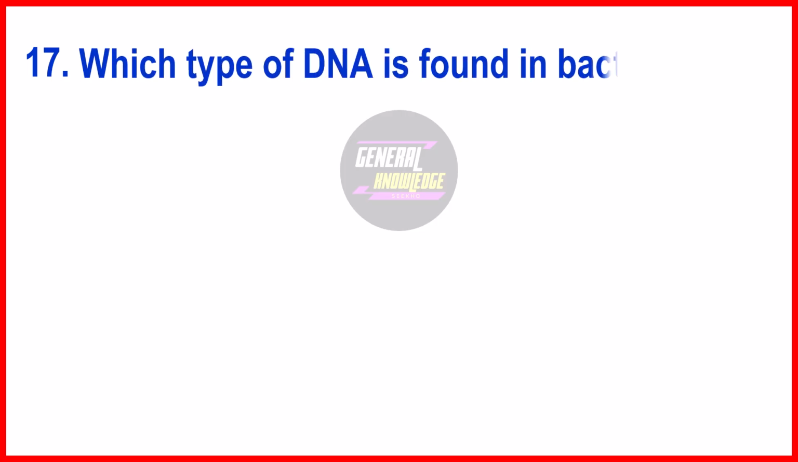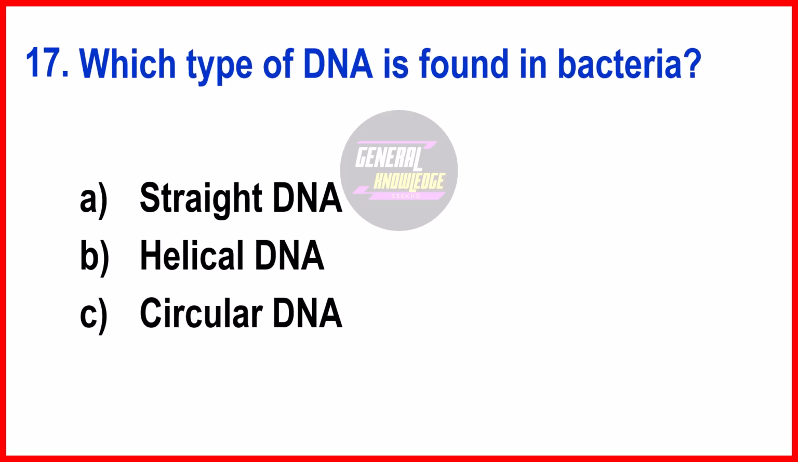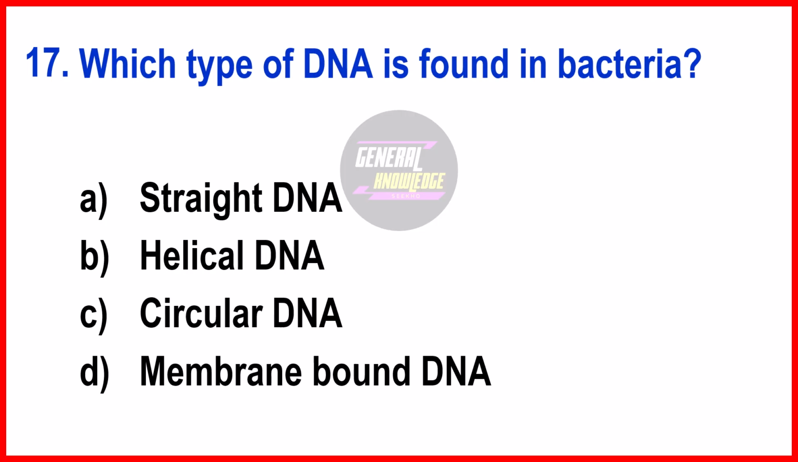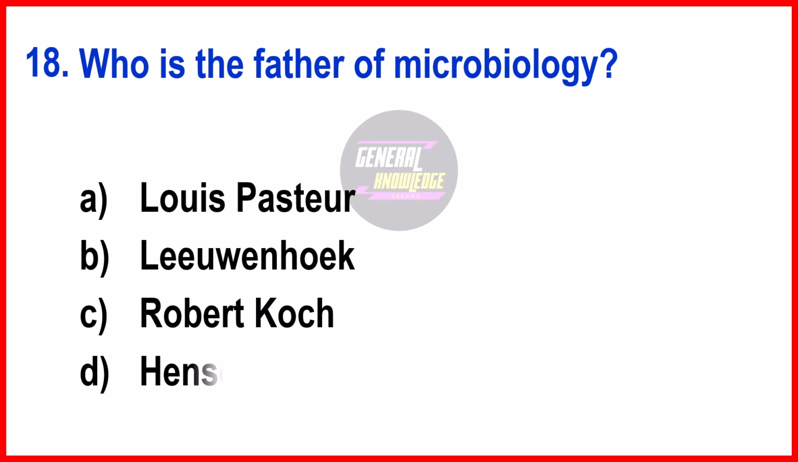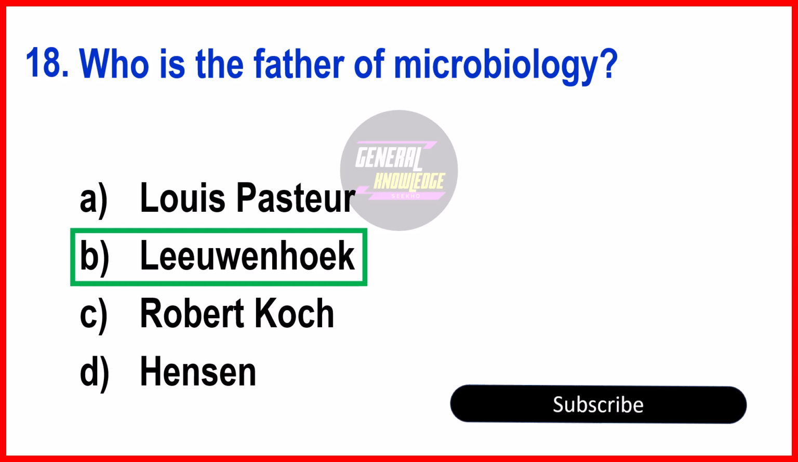Next question. Which type of DNA is found in bacteria? The right answer is option C, circular DNA. Next question. Who is the father of microbiology? The right answer is option B, Leeuwenhoek. His full name is Antony van Leeuwenhoek.